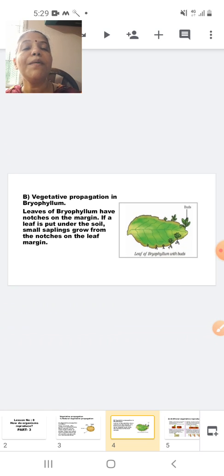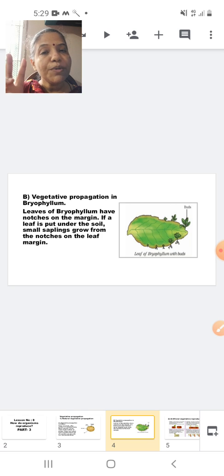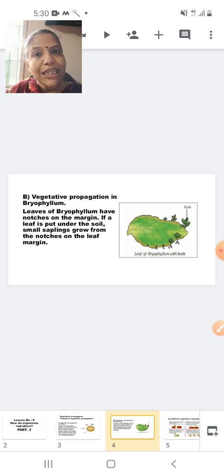So students, we have completed natural vegetative propagation by two means. One is by using a stem and the other is by using a leaf. By using a stem, the example we have taken is that of potato, and by using a leaf, the example we have taken is that of bryophyllum. Now these are the natural methods. Natural method means no human being is involved in carrying out these activities. It is growing in the wild, and this is the way it multiplies in the wild. We don't have to bother about it. This is the way they reproduce.